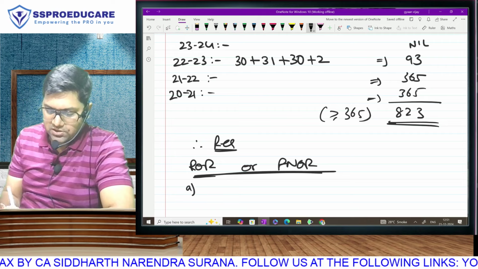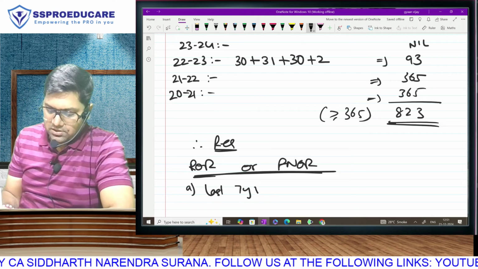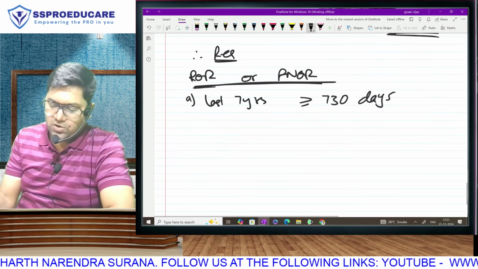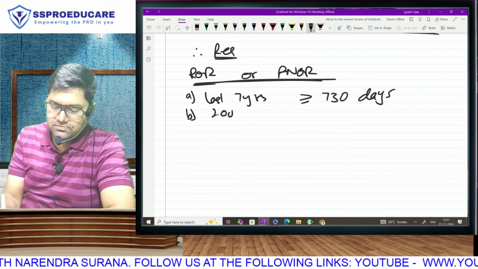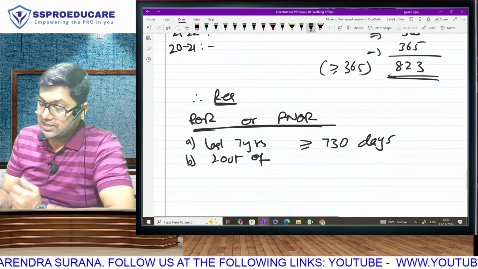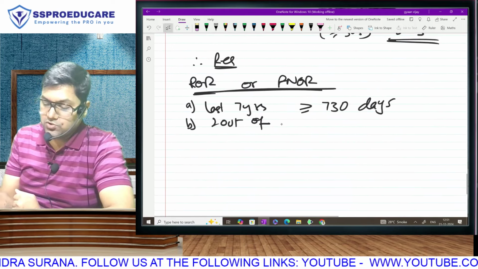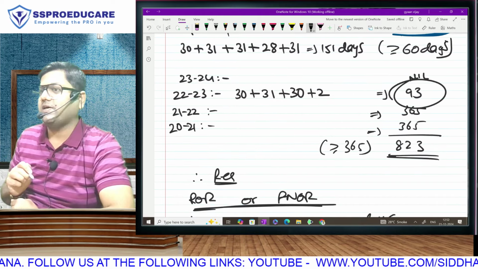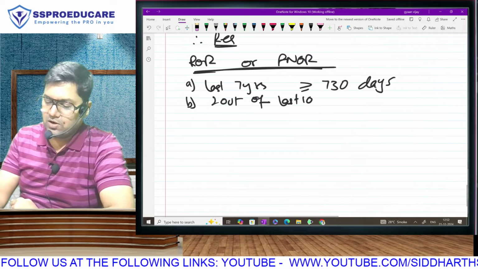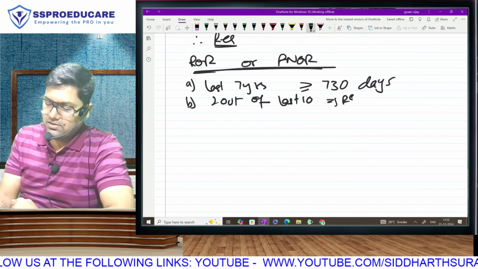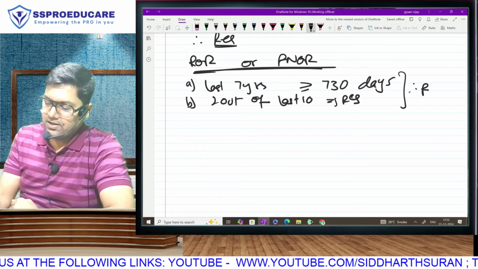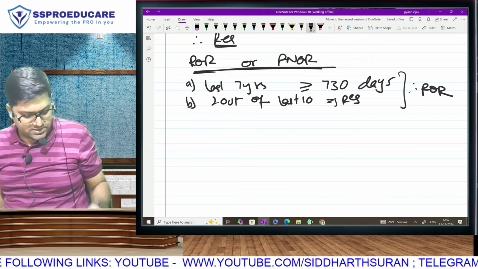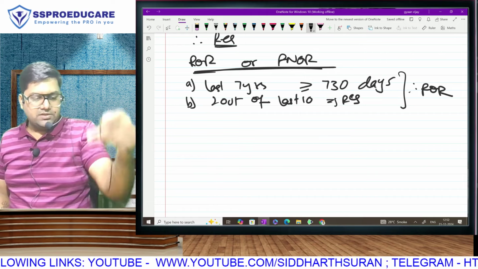So one thing is for sure. Last 7 years, definitely he is in India for more than the required days. And as far as 2 out of last 10 years are concerned, bro, in this last 4 years period only we have 2. So 2 out of last 10. And by the way, not 2 but 3, because 6365 is also fulfilled. Is he a resident? Is he fulfilling all the conditions? And therefore Mr. X becomes resident and ordinarily resident. Is that understood?